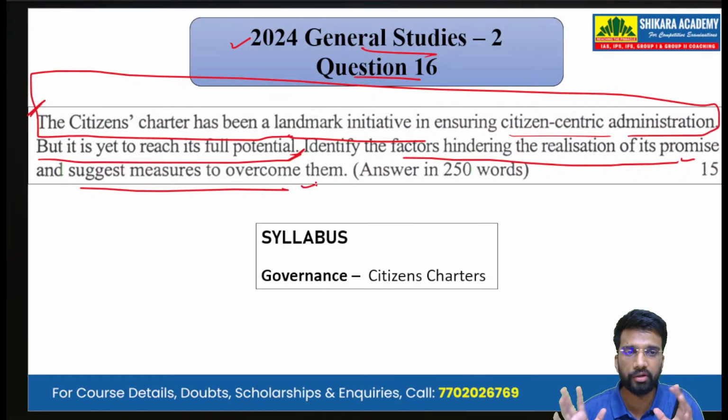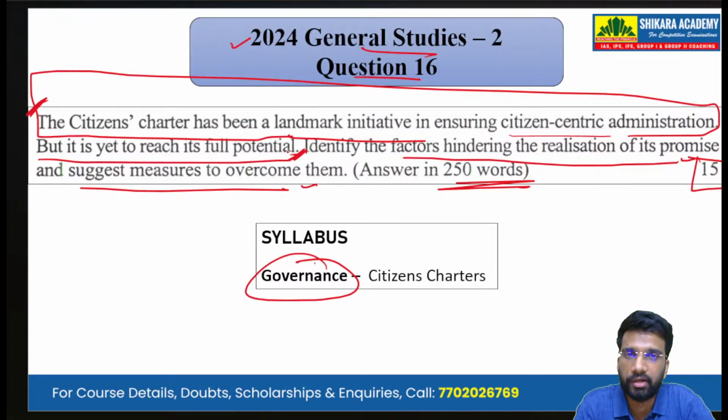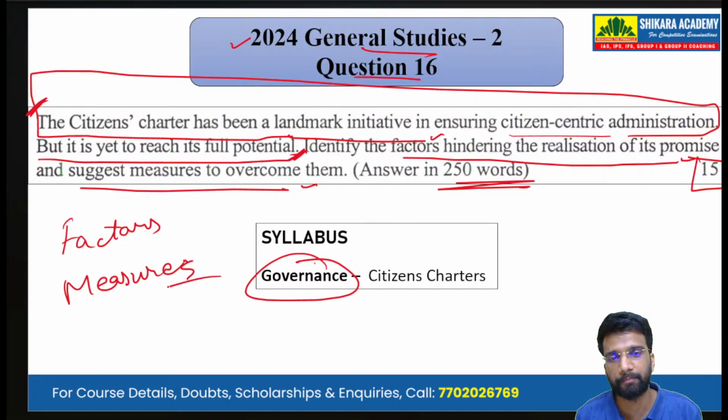So it's a question on citizen charter that is a part of the syllabus in governance, a 15-mark question that has to be answered in 250 words. So we are given an introductory statement in which it is talking about the citizen charter, and the question is asking about the factors that are hindering the realization. We have to discuss the factors, and we have to give measures, or we have to give suggestions.